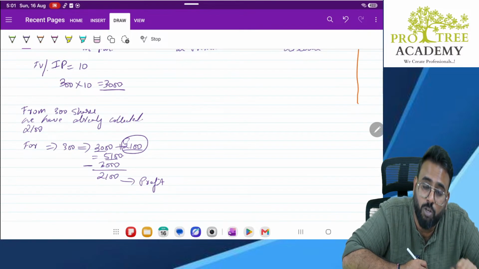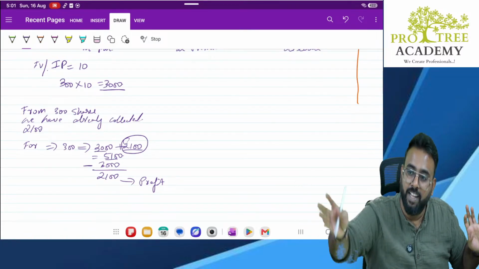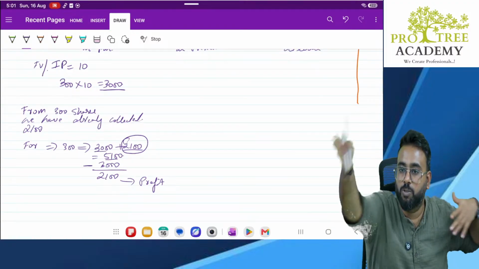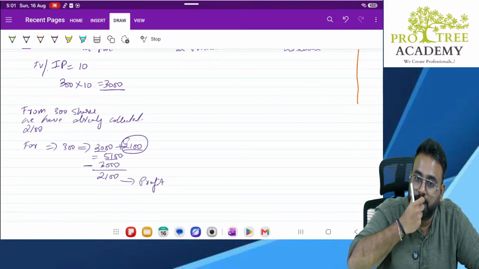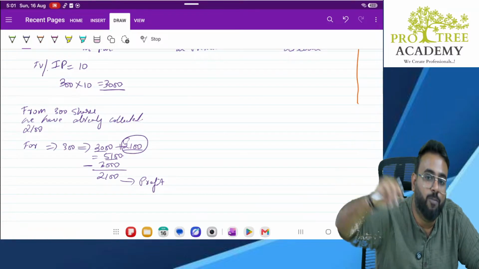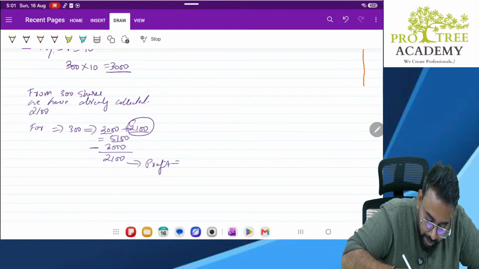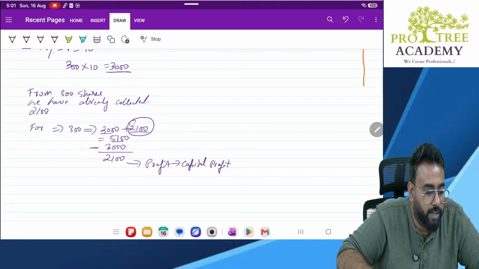The value of the shares is only 3,000. But how much did you collect in total showing these 300 shares? You showed to person A, he paid 2,100. You took back the shares. You showed to person B, he paid 3,000. So total 3,000 plus 2,100 collected. What is the value of shares? Only 3,000. So have you collected extra? Yes. Which was that extra? Sir, earlier we forfeited. No, that is our extra. So that earlier forfeited amount is there. No, that is your profit. But not your regular profit. It is a capital profit. Clear?